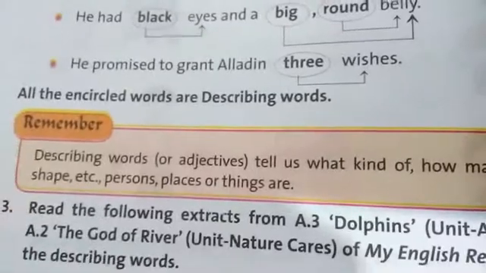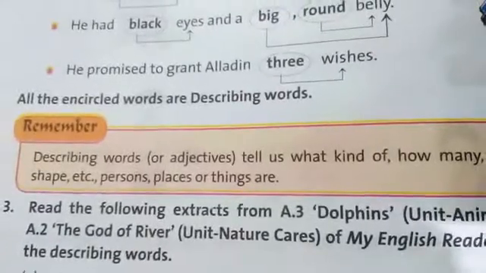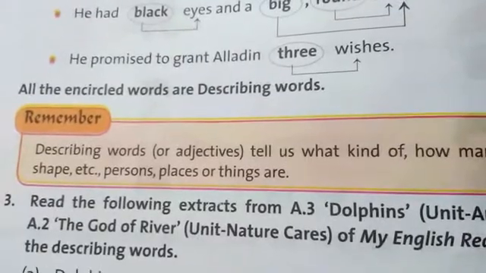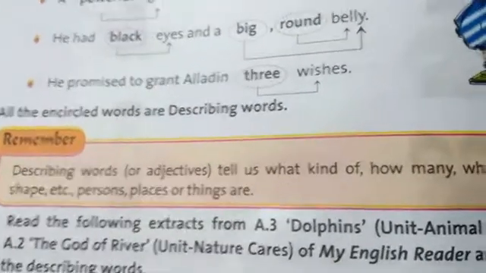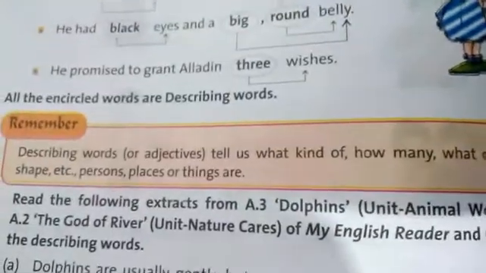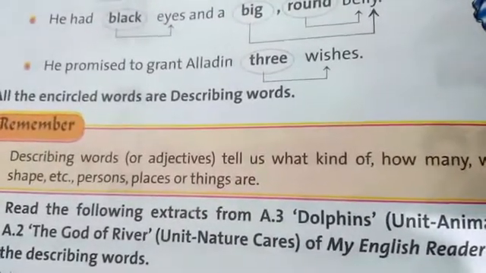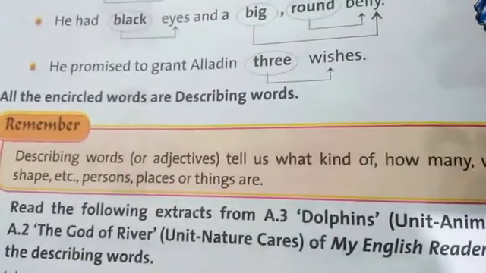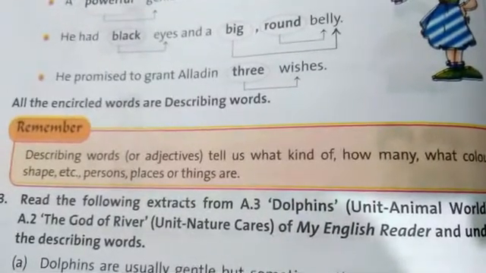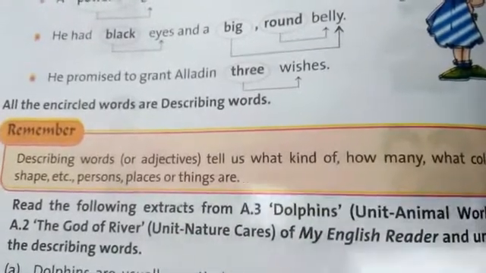You can see here that describing words we can also call adjectives. Describing words or adjectives tell us what kind of, how many, what color, shape, etc. persons, places or things are. Means what kind of persons, how many persons, what color of persons, what shape of things. All these things, the word which describes is called a describing word.